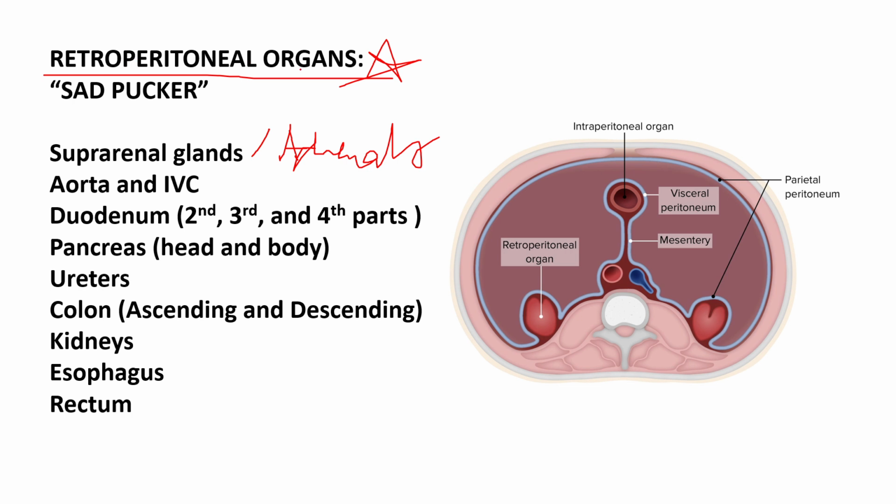Again, our retroperitoneal organs are suprarenal glands, the aorta and the IVC, the duodenum, the pancreas, the ureters, the colon, the kidneys, the esophagus, and the rectum.